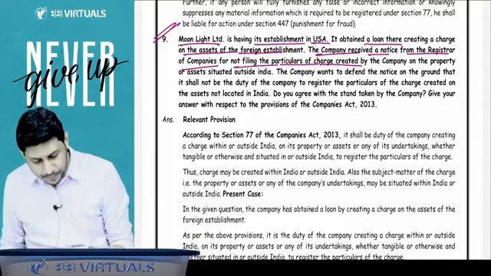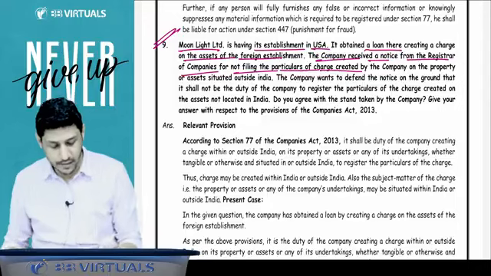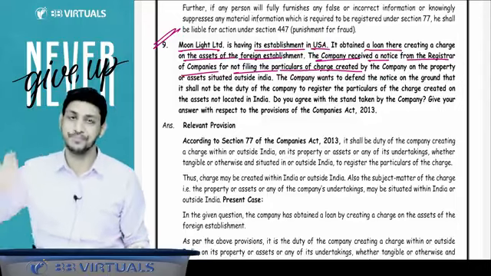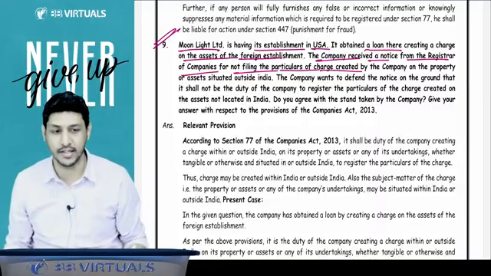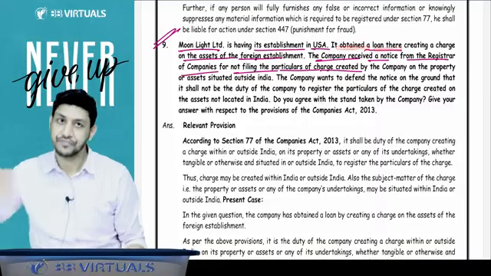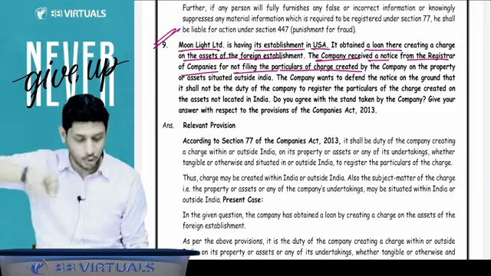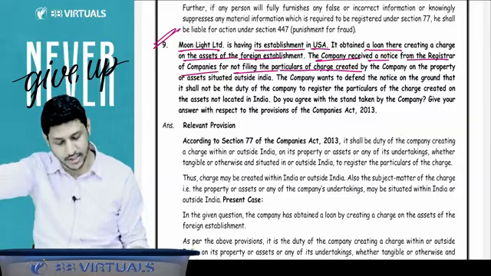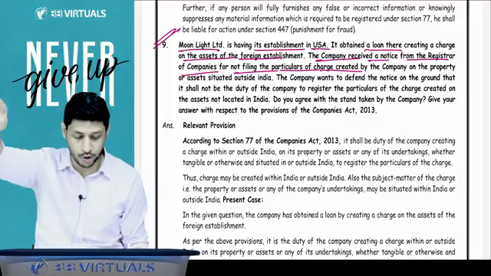One more point is there. Moonlight Limited is having an establishment in USA. They are having some property in the USA. It obtained a loan there. Company has taken the loan in the USA. Establishment is also in USA. Charge is also created in the USA.